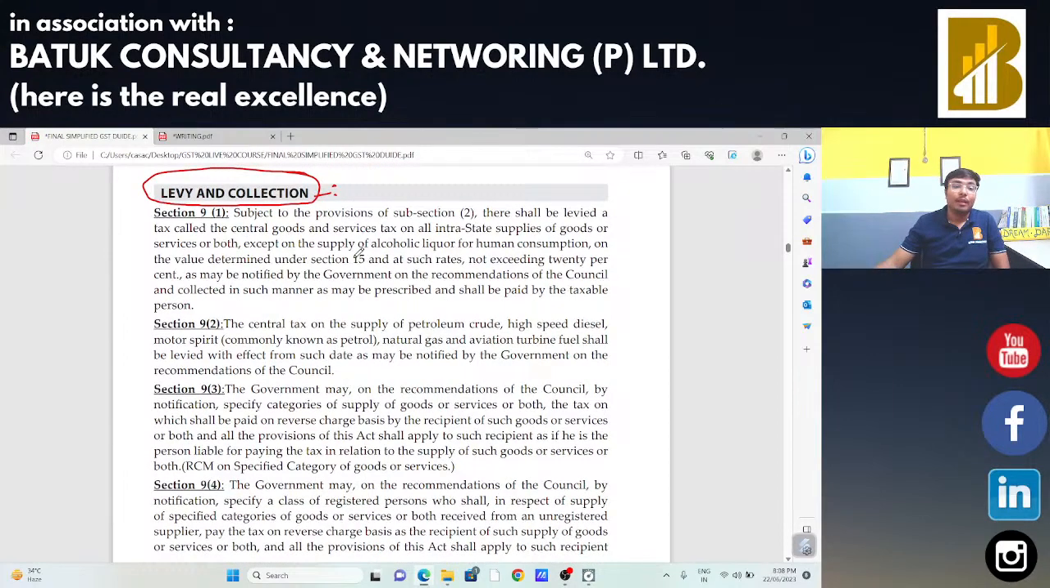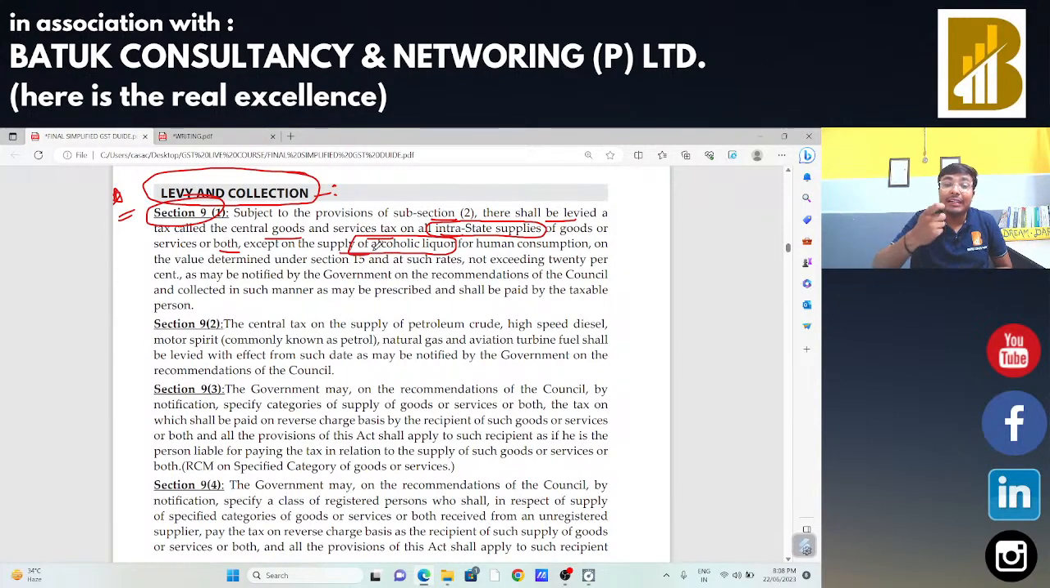Okay, now levy and collection, as per section 9 subsection 1 says, subject to the provision of subsection 2, there shall be levied a tax called the central goods and services tax on all intra-state supply. That means CGST will be chargeable on all types of intra-state supply, and IGST will be chargeable on all types of inter-state supply. Goods or services both, except on the supply of alcoholic liquor. That means there is no GST on alcoholic liquor.